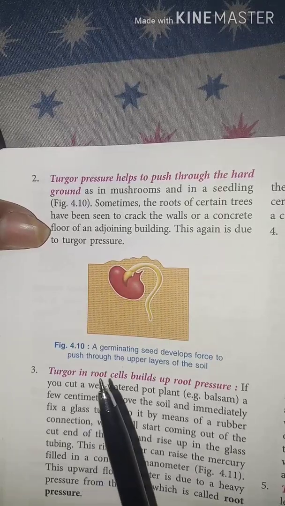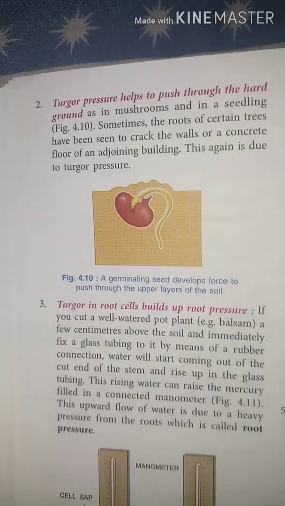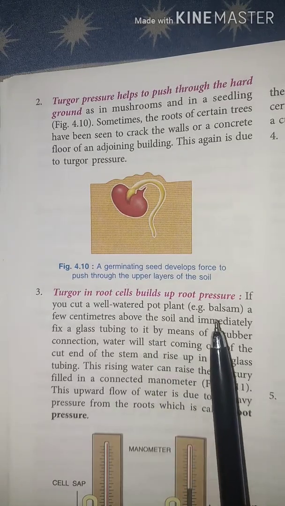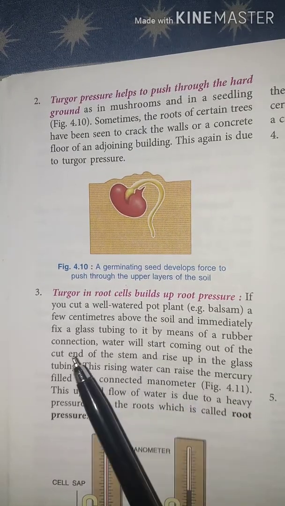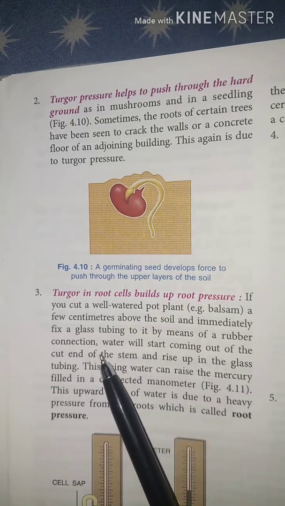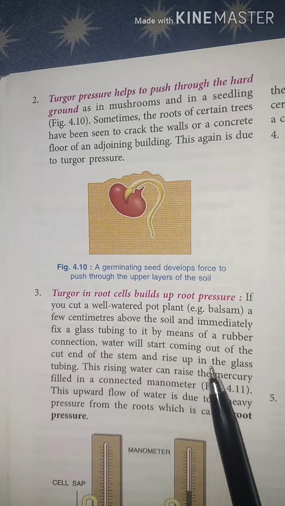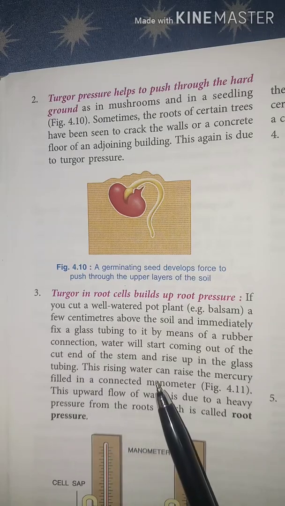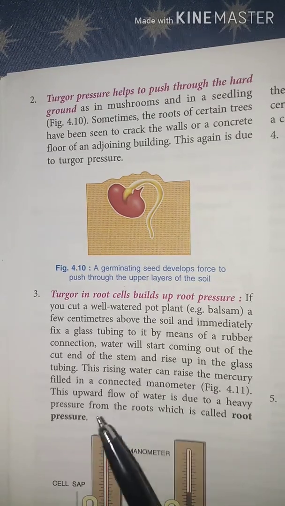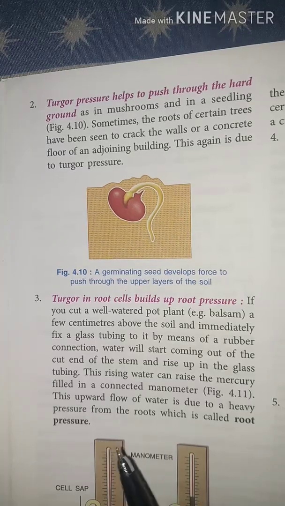Third, turgor in root cells builds up root pressure. See how? If you cut a well-watered pot plant, that is balsam, a few centimeters above the soil and immediately fix a glass tubing to it by means of a rubber connection, water will start coming out of the cut stem and rise up in the glass tubing. This rising water can raise the mercury level in a connected manometer. This upward flow of water is due to the pressure from the root, which is called root pressure.